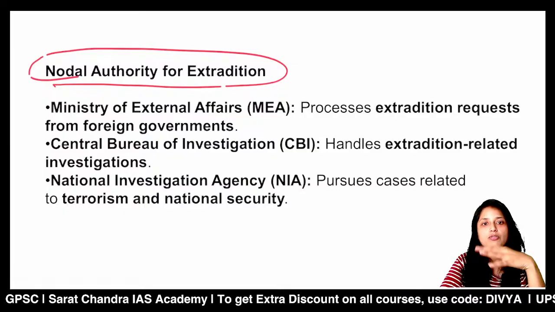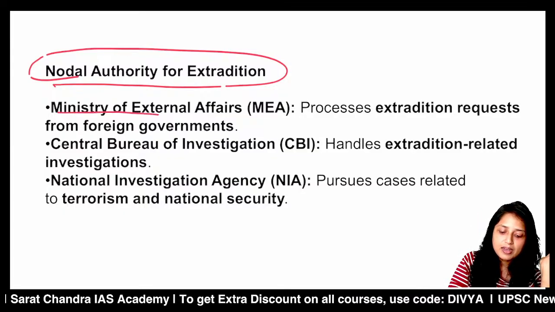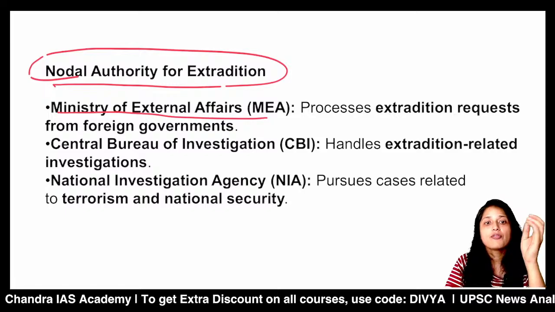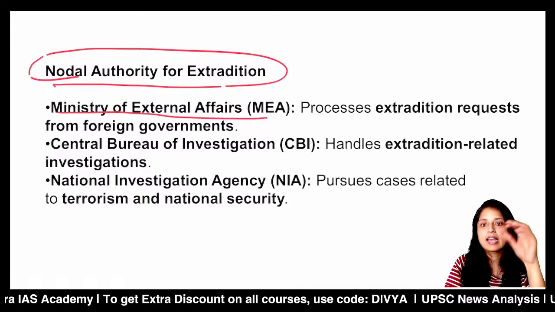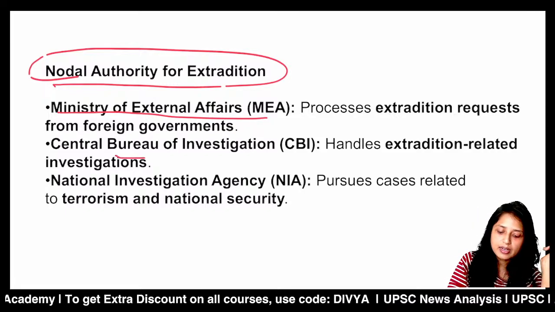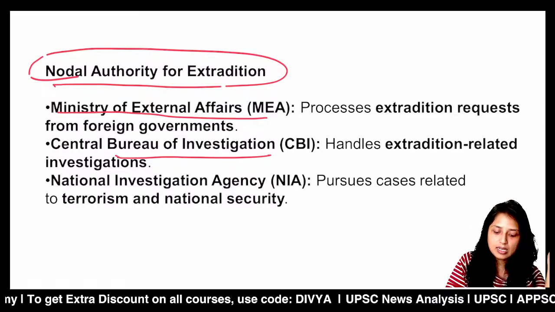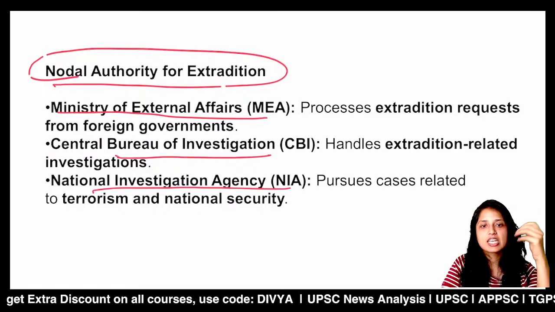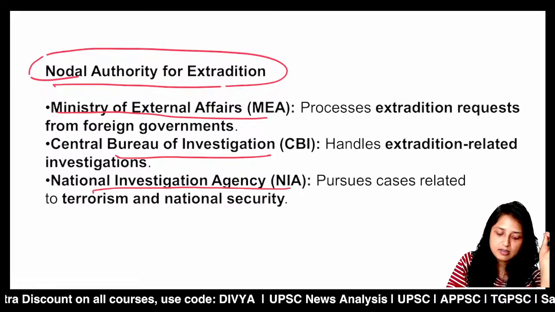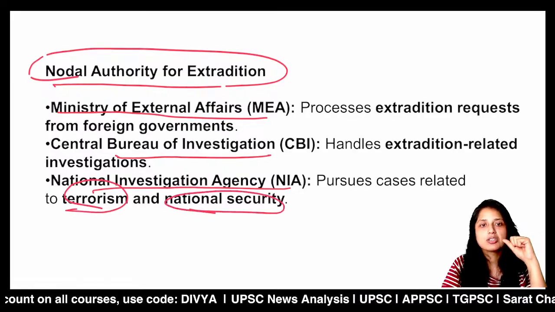Now, India has extradition treaties with more than 40 countries, like the USA, UK, Canada, Australia. But as we already discussed, the Extradition Act of 1962 is also applicable to countries with which India does not have a treaty. Also, India can send criminals to other countries on a case-by-case basis.